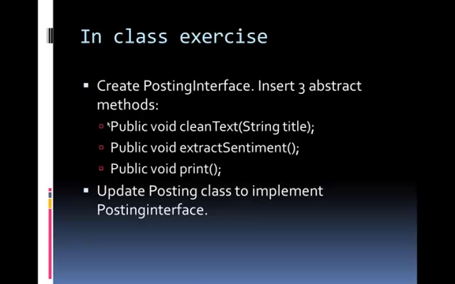Okay, let's do an in-class exercise. Now, let's create an interface called posting interface. And in this interface, there are three abstract methods. The first one is called clean text. The second one is extract sentiment. And the third one is print. Now remember, in an interface, these methods end with a semicolon and they do not have any body. So next thing after that is to update the posting class to implement this posting interface.